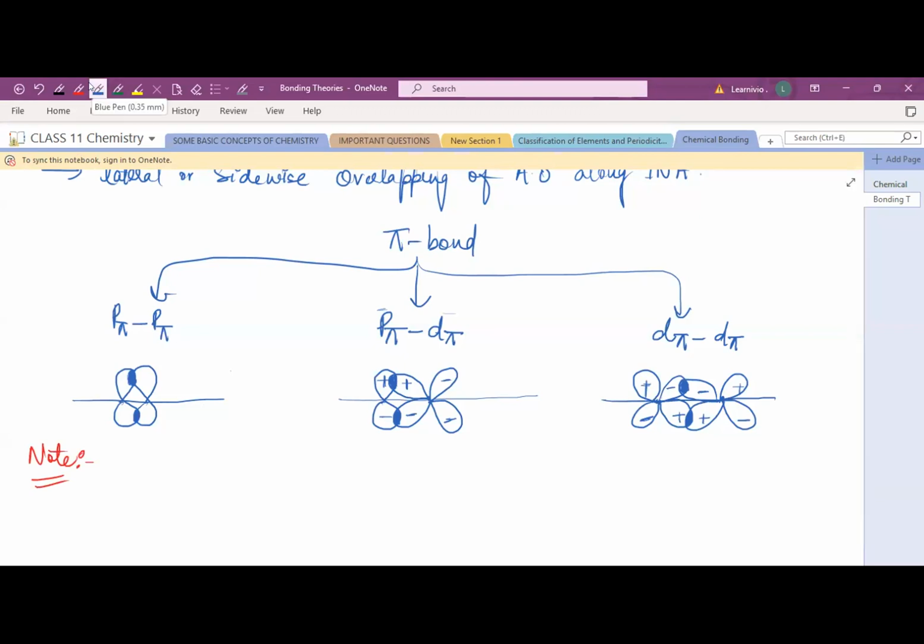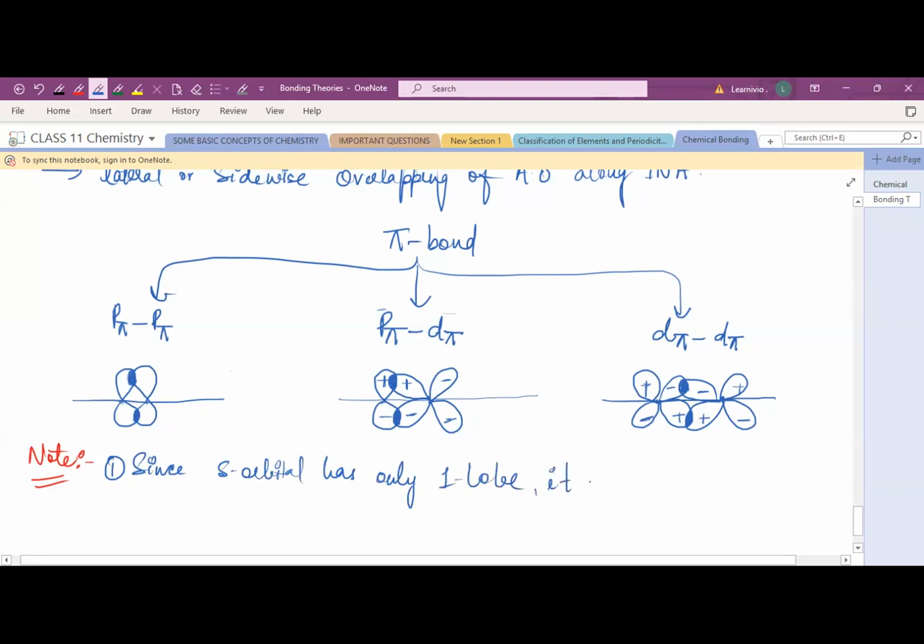Yeah. See, in the s orbital, only one lobe is there, right? So s orbital has only one lobe, so it can only form sigma bond. Okay, s orbital pi bond formation नहीं करता, just remember that. So since, write down first point, since s orbital has only one lobe, it can form only sigma bond. ये pi bond नहीं बना सकता s orbital.